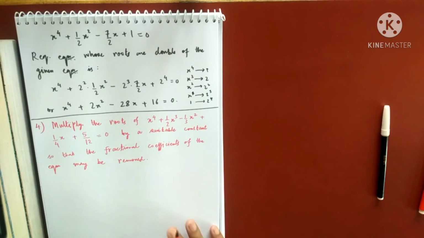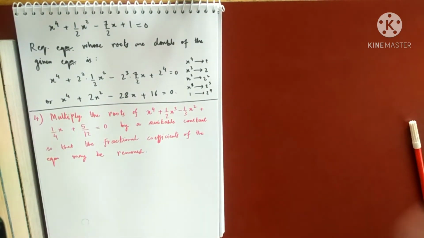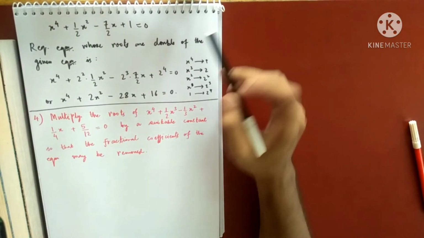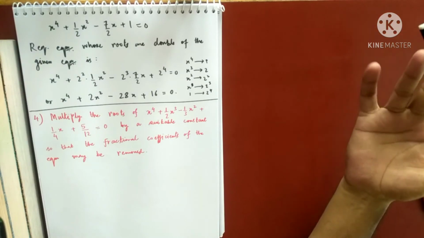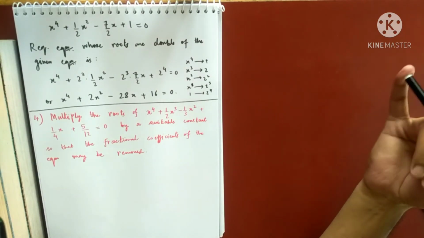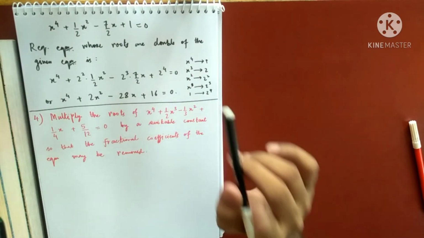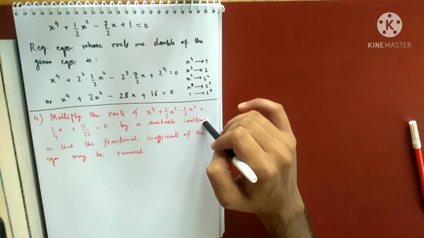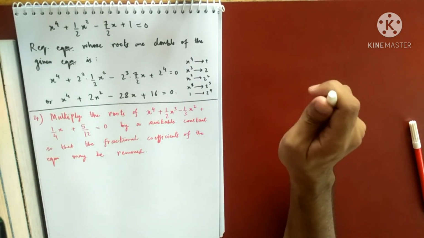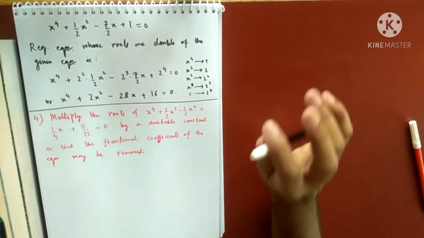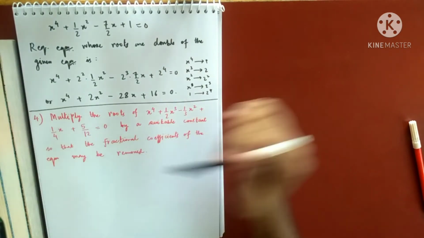First, write the question and explain what you have to do. See, what is the question? You have to multiply the roots of this equation by a suitable constant, so you have to either multiply by 2, 3, 4, 5, 6, 7, and so on, so that the fractional coefficients of the equation may be removed. That means this equation has fractional coefficients, as you can see here.